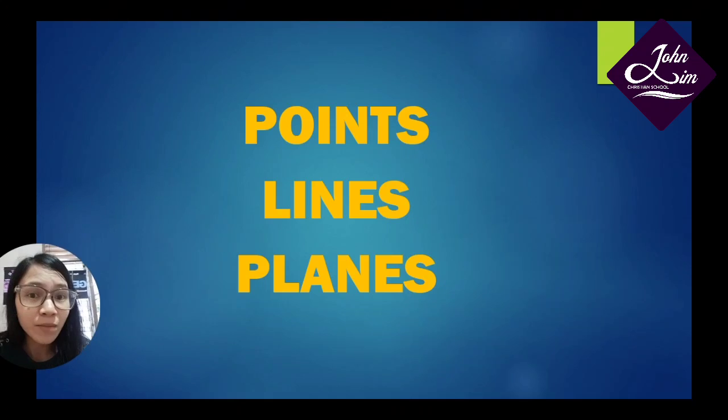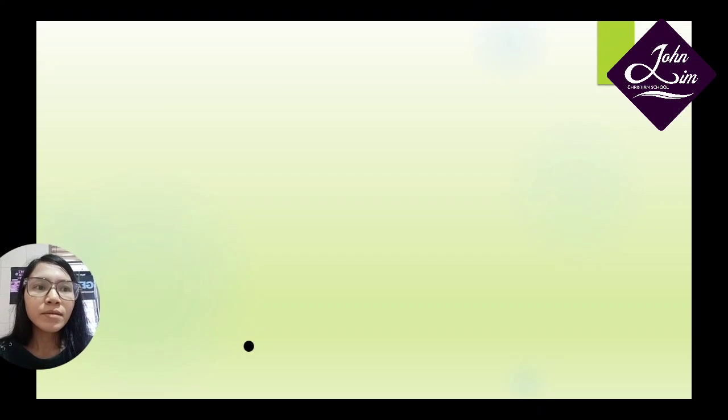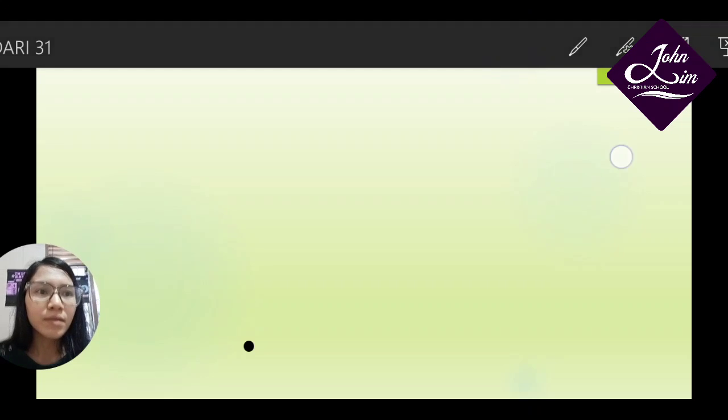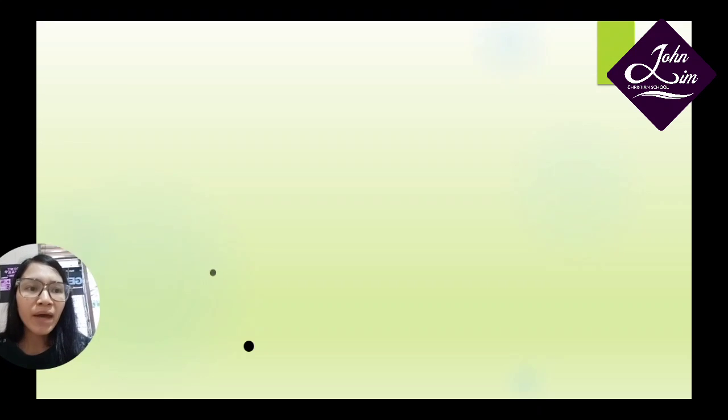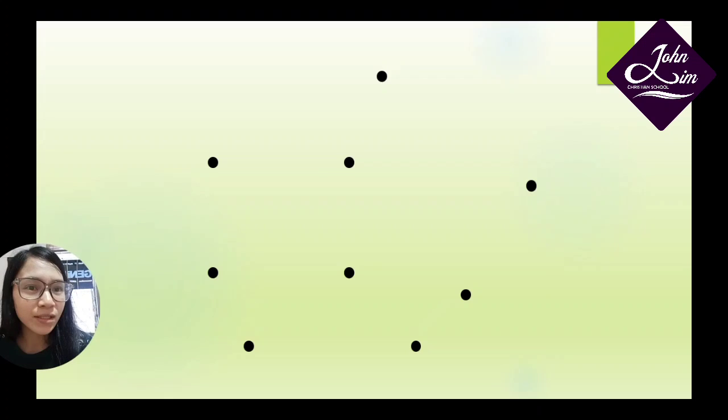So, what's a point? Yes, I have made the points like this. Now we have some points here. Yes, they are points.